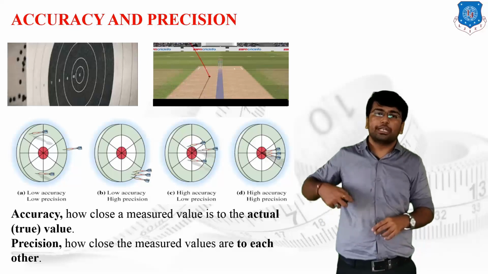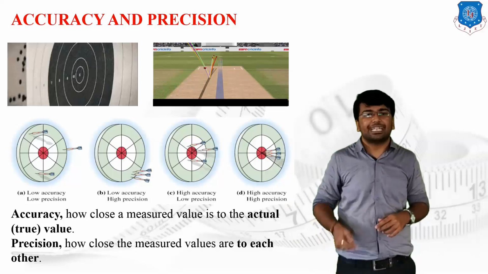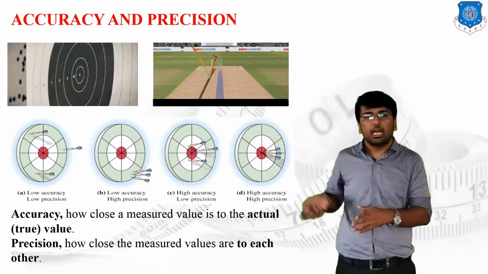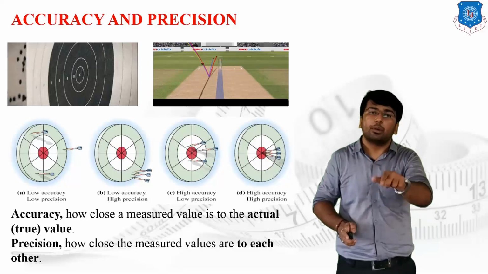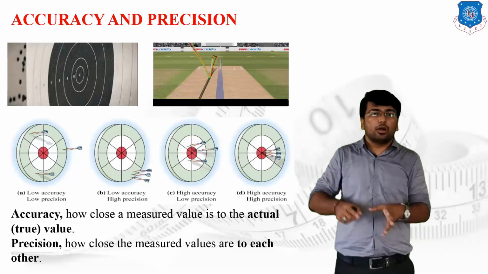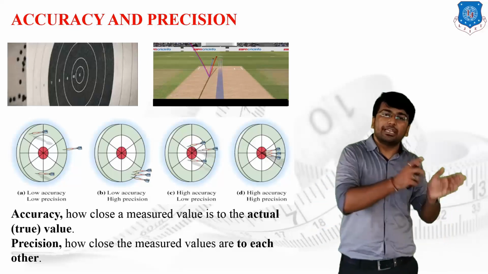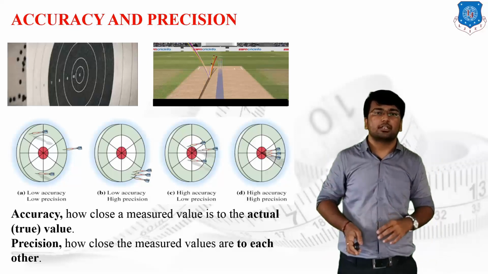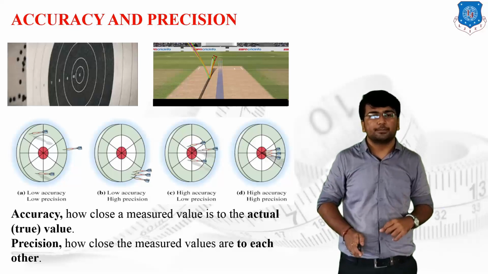Suppose I have to hit the middle stump, but each and every time I hit the leg stump, then I can say that I am very much precise about my bowling, but I am not accurate because I am not hitting my required values. So we cannot say that all precise values are accurate, as well as we cannot say that all accurate values are precise. So this is the basic core concept behind accuracy and precision.